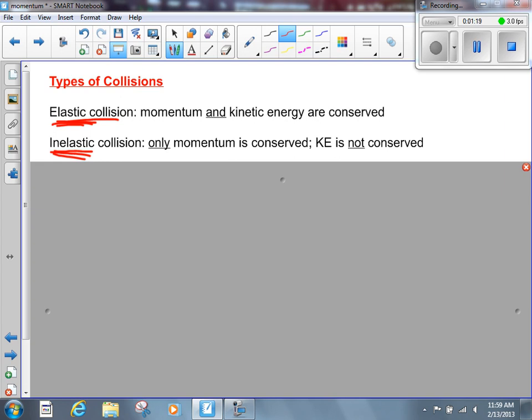What do we mean by that? Kinetic energy is not conserved. What happens to it? It changes. If it's not conserved, well, it's certainly not going to be created, so it's going to be lost. If kinetic energy doesn't stay the same, it's going to be lower for the final kinetic energy after the interaction has taken place than before the interaction has taken place. In other words, EKI will be greater than EKF if we've got an inelastic collision. Momentum will stay the same, kinetic energy will be lost. For an elastic collision, both momentum and kinetic energy stay the same.